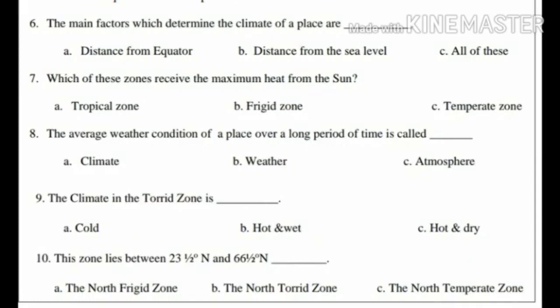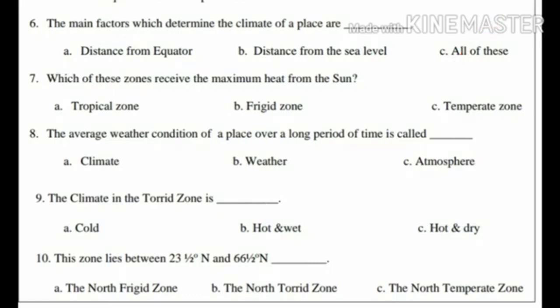Option B, distance from the sea level. And option C, all of this. Yes, the answer is option C, all of this. Children, the main factors which determine the climate of a place are distance from equator and distance from the sea